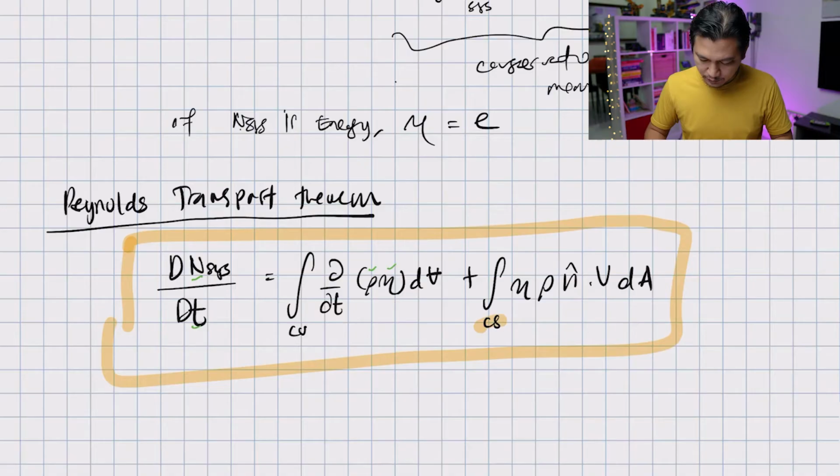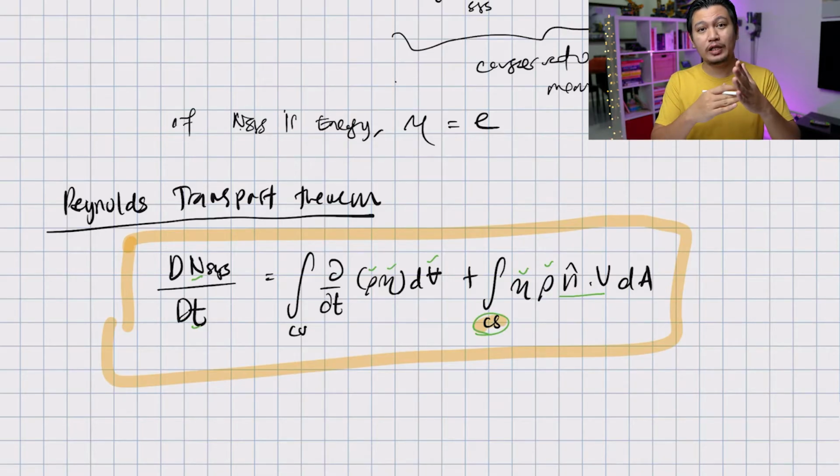And then you have dV. V is volume. And then you have the second term, η ρ, and you have n dot v here. This is the vector quantity, meaning that the velocity that goes out of the control surface must be perpendicular to the surface. And then times dA. dA is the area of the control surface.